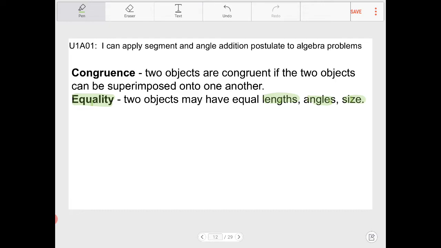We can talk about the angles. Two angles can have the same angle measures. So there is some difference between what is congruent versus what is equal. When we talk about equality, we're referring to the two things having the same measure of something.